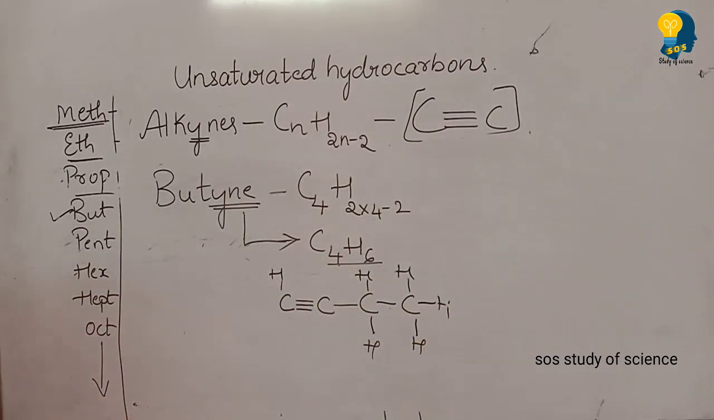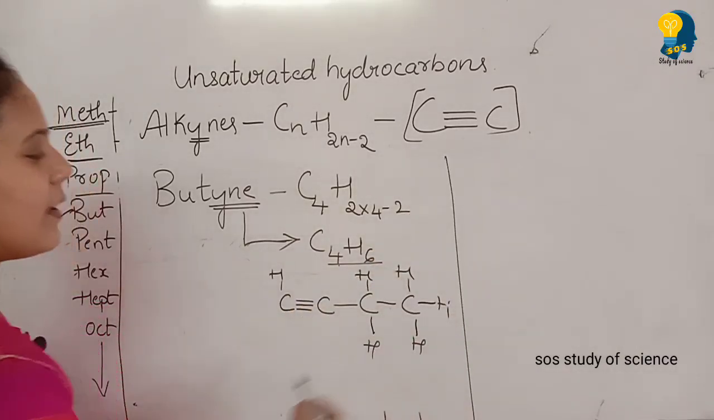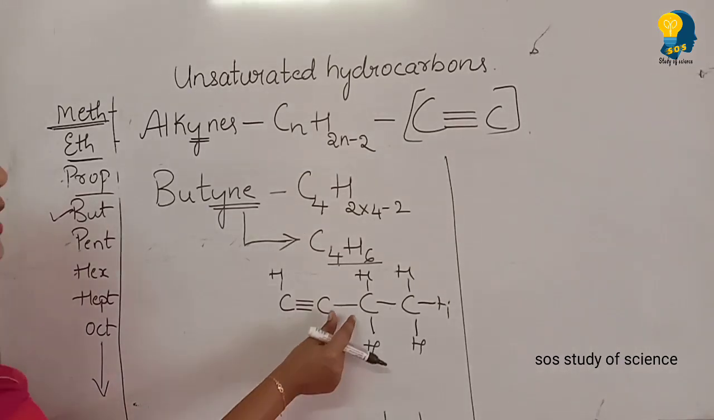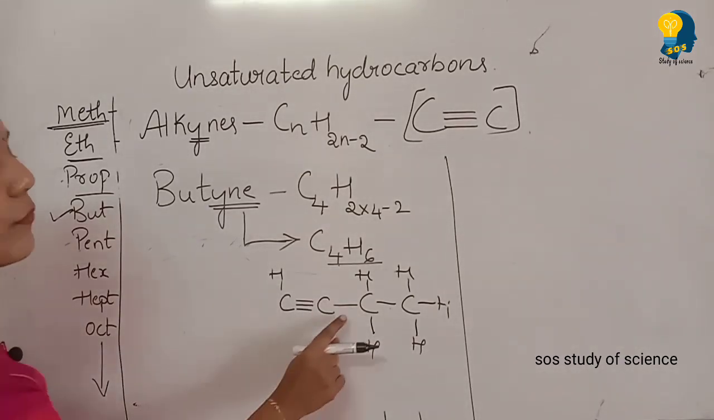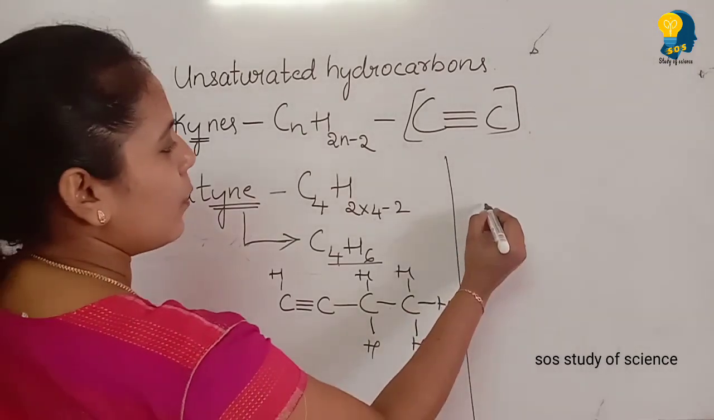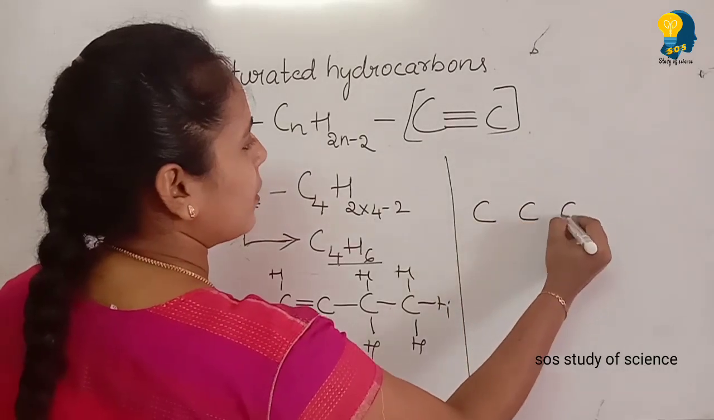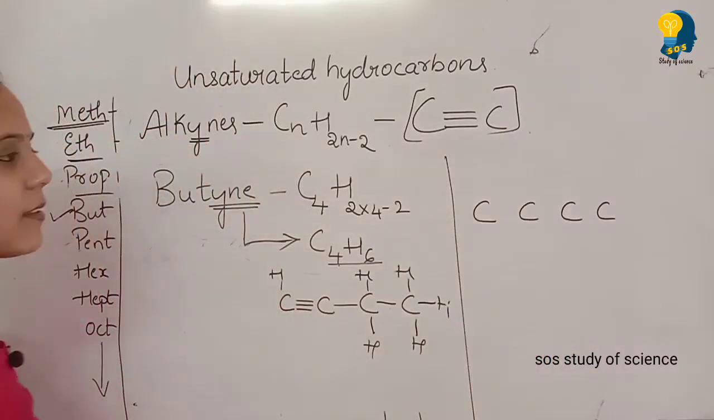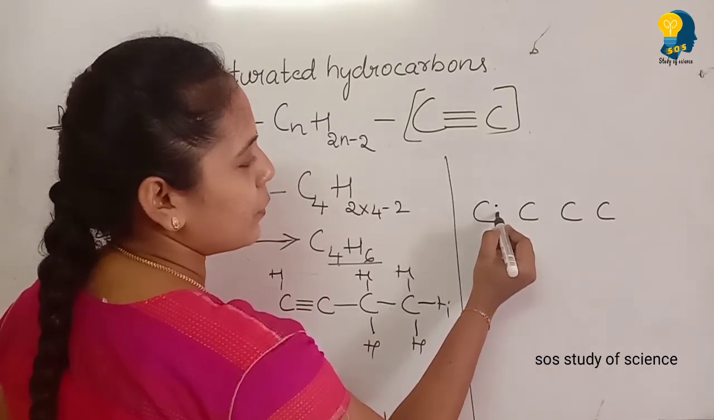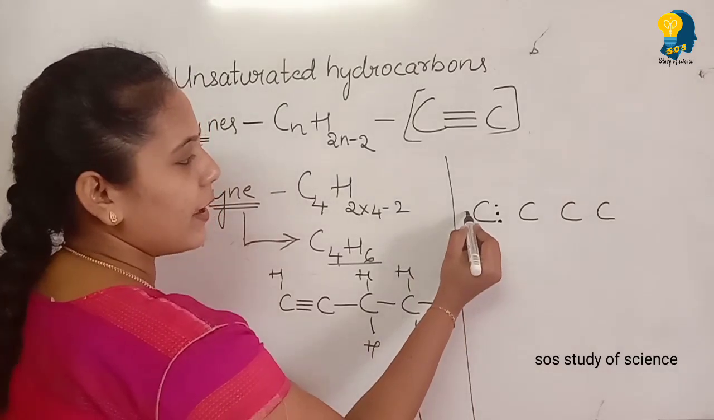Now I'll teach you how to write the electron dot structure. It's very simple, students. 1 bond means 2 electrons. Here 3 bonds means 6 electrons. Carbon should have totally 8 valence electrons surrounding it. The reason is it has to obtain the octet configuration. So now let us write the 4 carbon atoms. After writing the 4 carbon atoms, let us write the valence electrons. Here 1, 2, 3 to create the triple bond, and the fourth one is here.